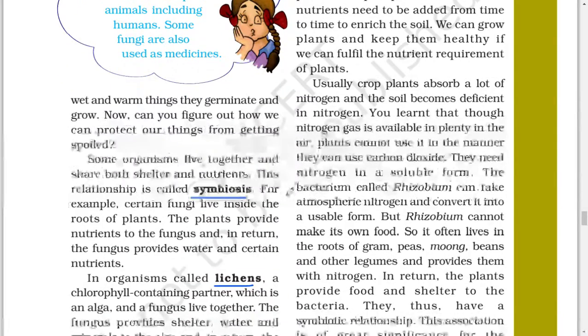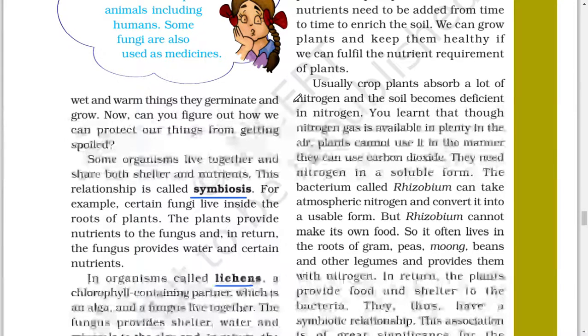Usually crop plants absorb a lot of nitrogen and the soil becomes deficient in nitrogen. You learned that too. Nitrogen gas is available in plenty in the air. Plants cannot use it in the manner they can use carbon dioxide. They need nitrogen in a soluble form.